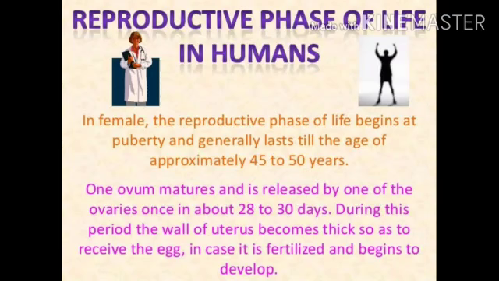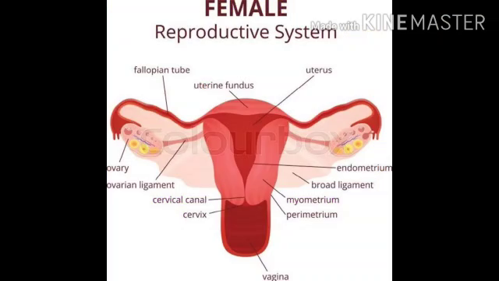In that cycle, one ovum matures from one ovary at one time in each month, and then is released in about 28 to 30 days. That means it's a cycle. After 28 to 30 days in each month, it will get released. Now during this period, the wall of the uterus will become thick so as to receive eggs, and if that does not occur, then there will be shedding of blood. For your better understanding, I have shown the female reproductive system.